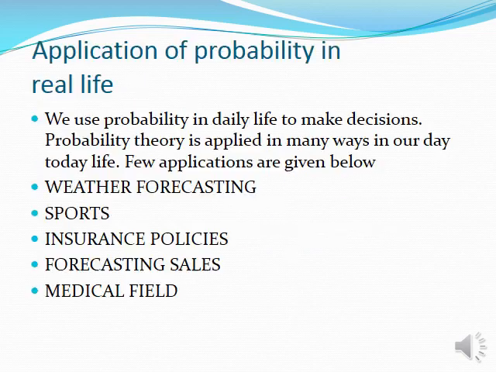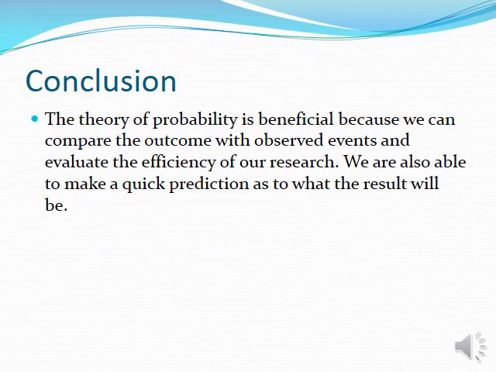Here are a few applications of probability in real life. We use probability in daily life to make decisions. Probability theory is applied in many ways in our life today. A few applications are given below: weather forecasting, sports, insurance policy, forecasting sales, and the medical field. The theory of probability is beneficial because we can compare the outcomes with observed events and evaluate the efficiency of our research. We are also able to make a quick prediction as to what the result will be.